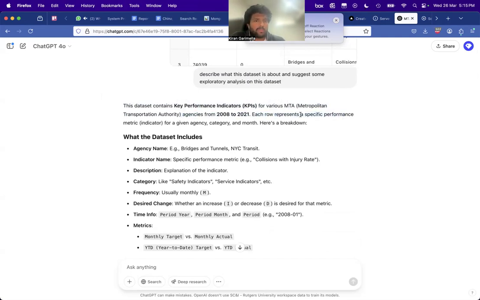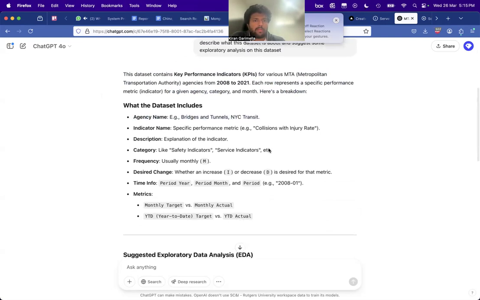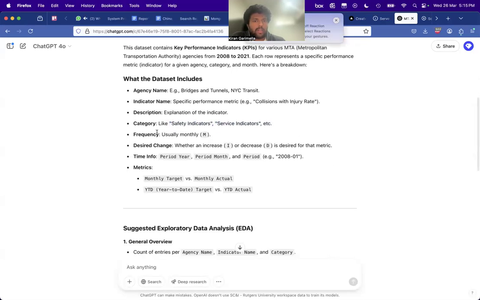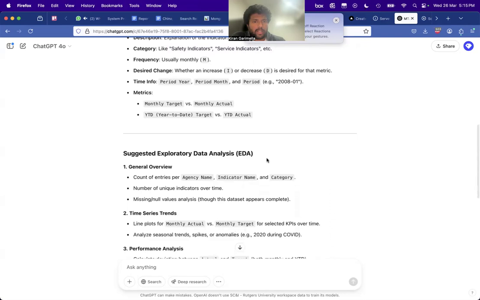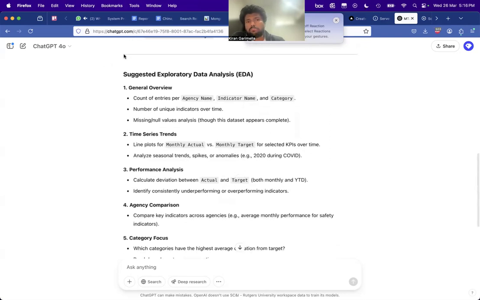Each row represents a specific metric, and here's a breakdown: the agency name, indicator name, like collisions with injury rates, explanation, safety indicators, frequency, usually monthly, increased or decreased, and time period. For exploratory data analysis, it suggests you might want to count these things and plot time series.